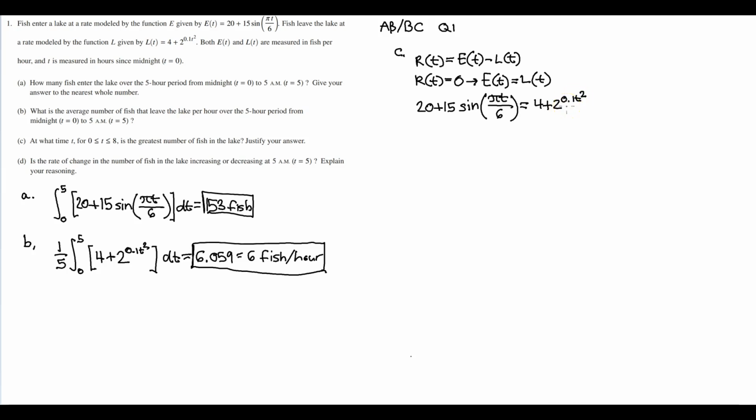At what time t are those two expressions equal? And now this is where we plug into the graphing calculator. Sine of pi t over 6 minus 0.1 t squared. And what do we get as a result?